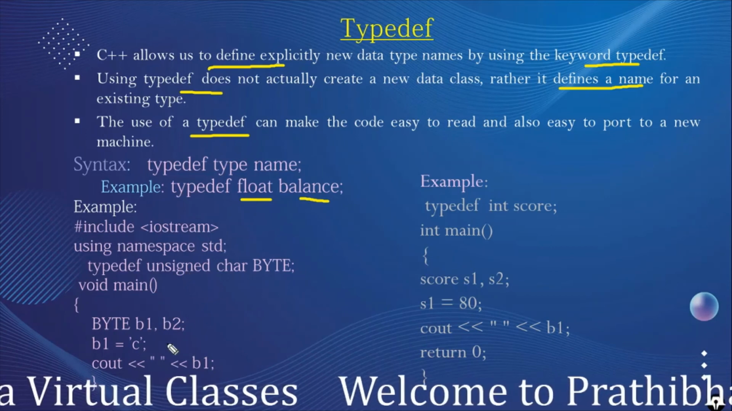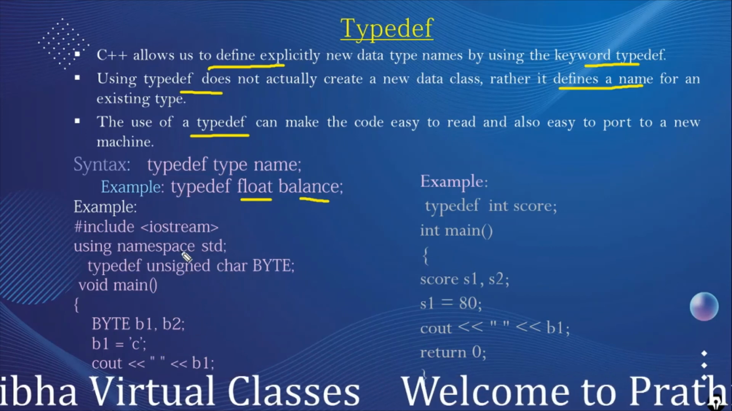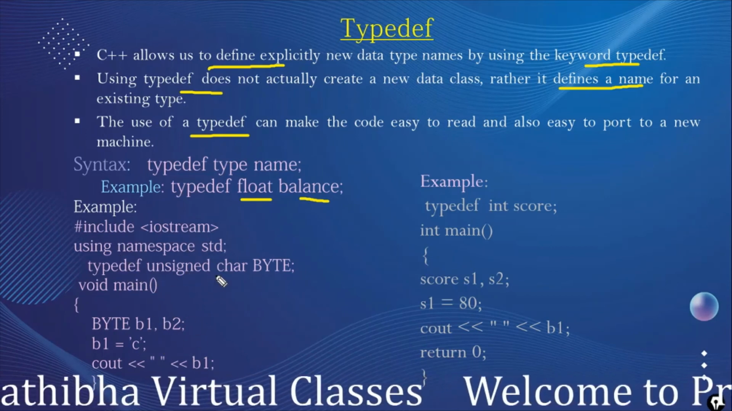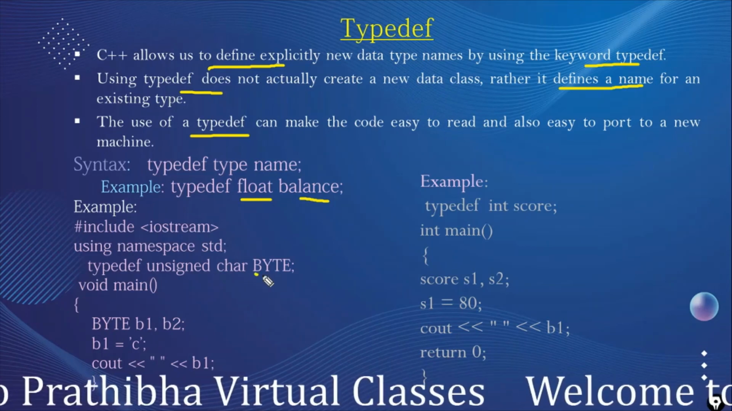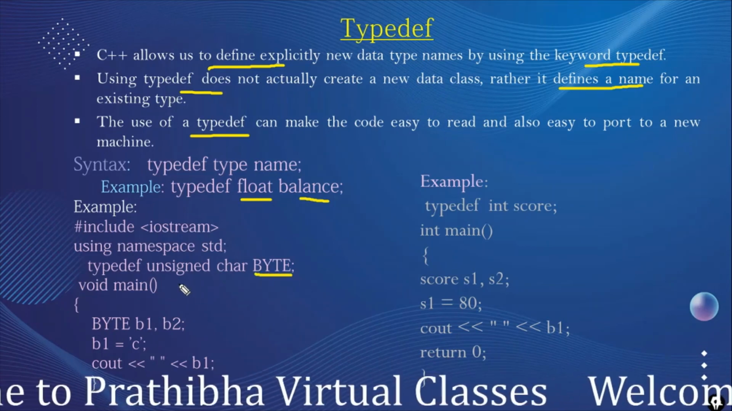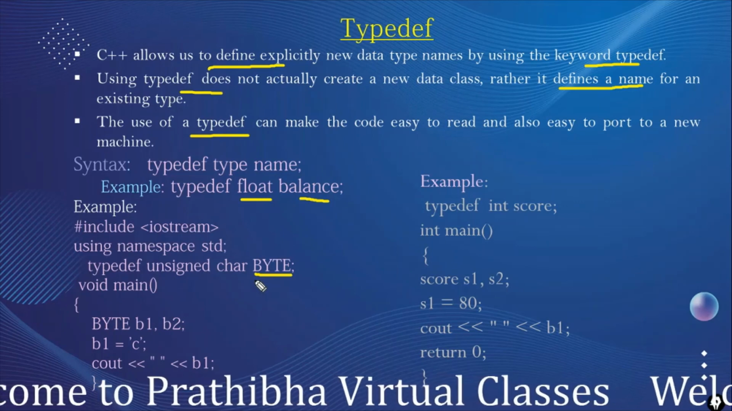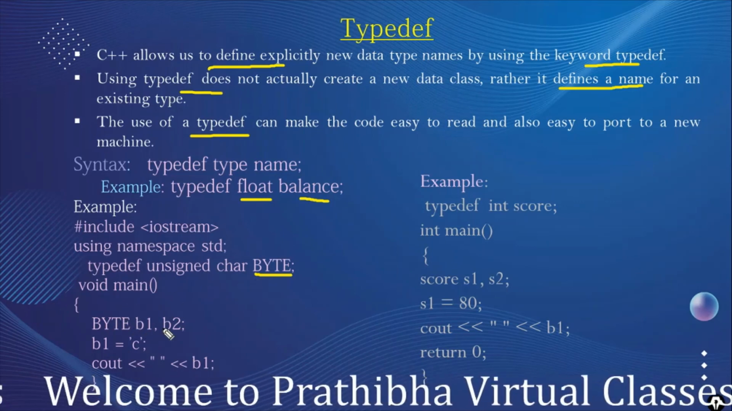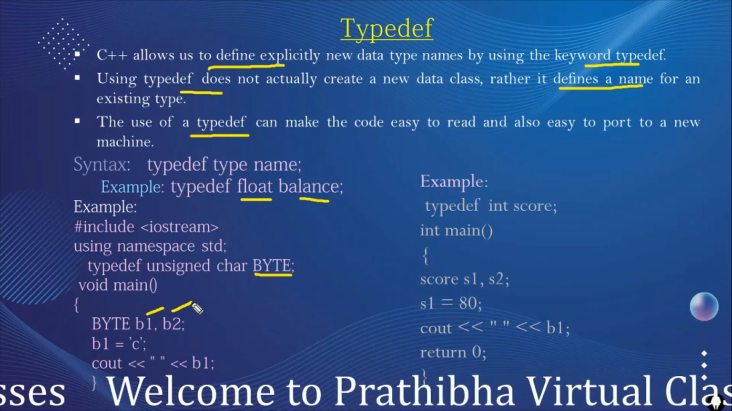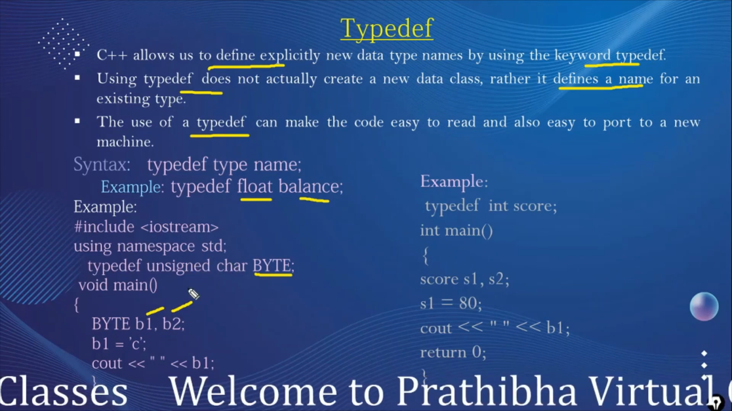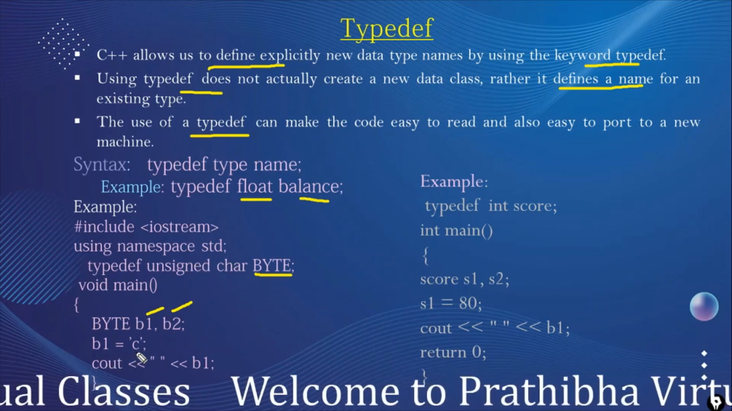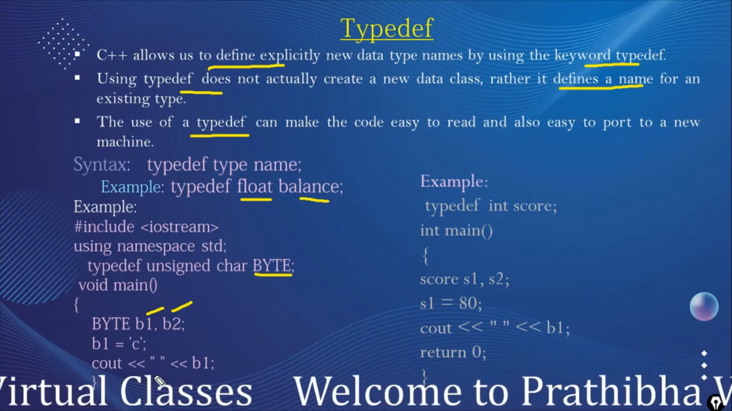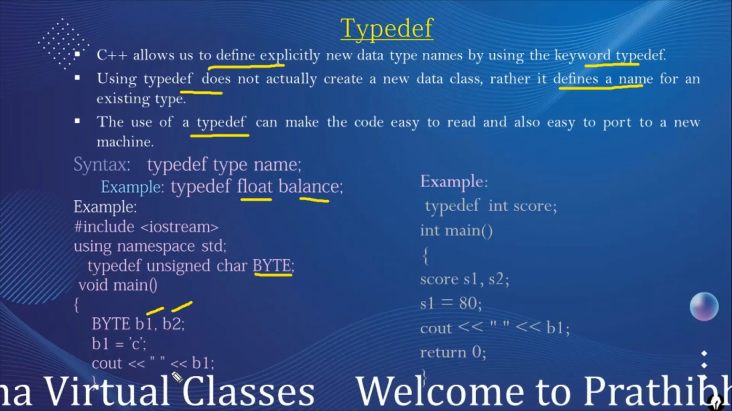Here is an example using typedef. Here we define typedef unsigned char as byte. Instead of typing unsigned char every time, we can use byte as the data type. Void main, byte b1, b2. Here b1 and b2 are the two unsigned character variables, and b1 is assigned the character c, which displays the value c.